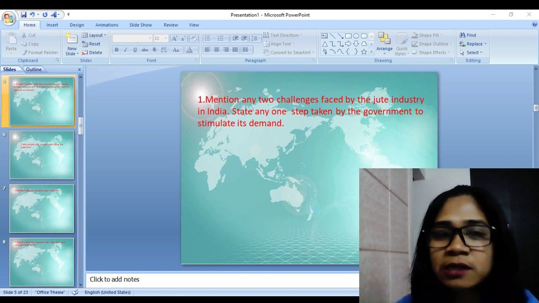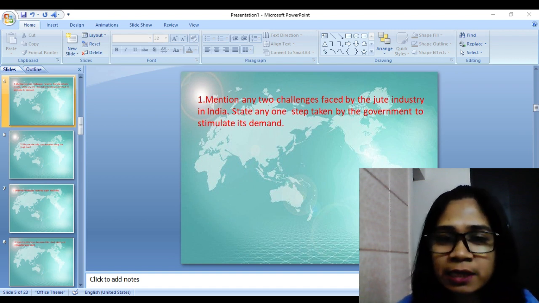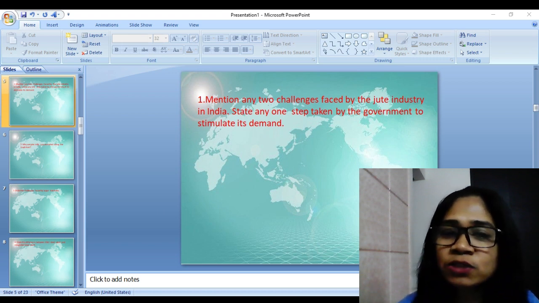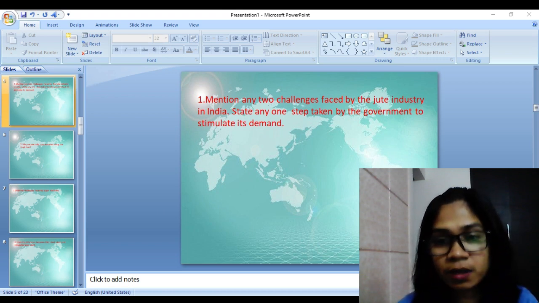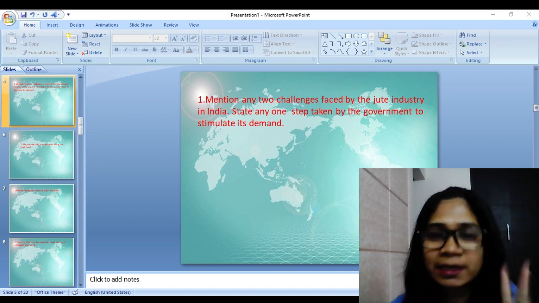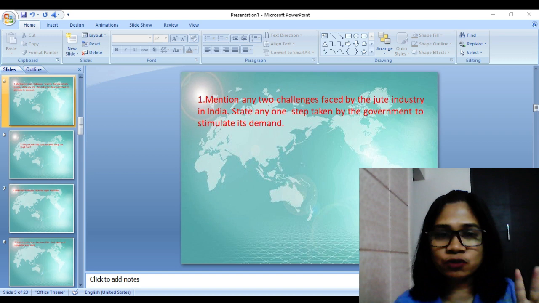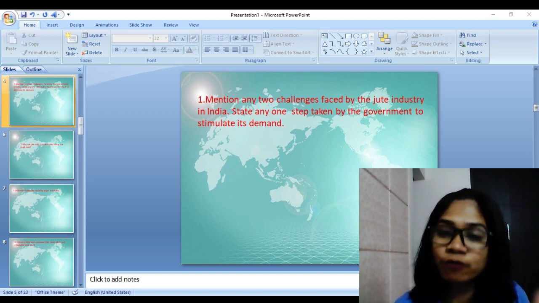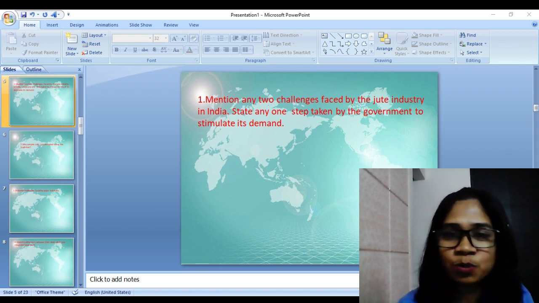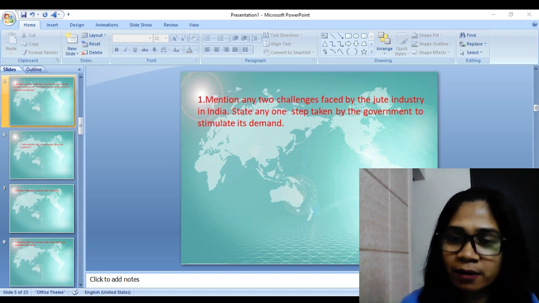So your first question here is, mention any two challenges faced by the jute industry in India. State any one step taken by the government to stimulate its demand. Come on, go through this question again. You have to write two challenges faced by the jute industry, right? And you have to tell one step or work done by the government to enhance its productivity as well as demand.